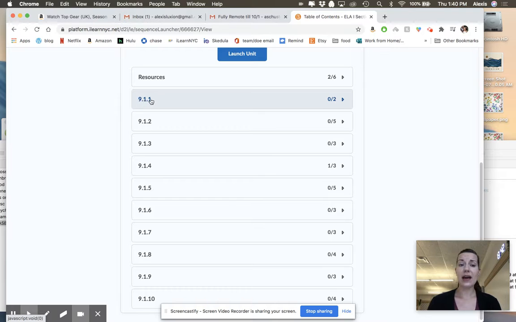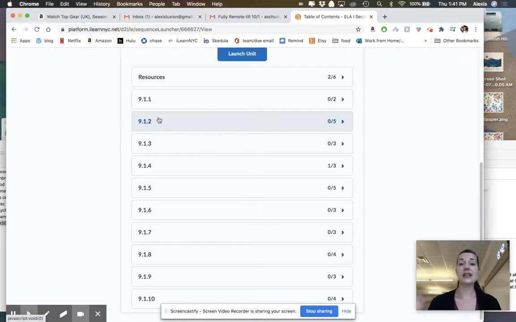So the way I've named it here is with grade and then the unit and then the lesson. So this is 9th grade, Unit 1, Lesson 1. This is 9th grade, Unit 1, Lesson 2. Okay, does that make sense? If that doesn't work for us or you need me to put the dates, then I can adjust it. But for the most part, we want to keep it here because everything is kind of streamlined this way.